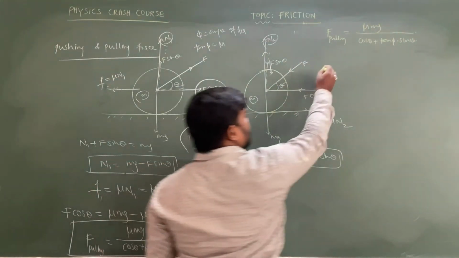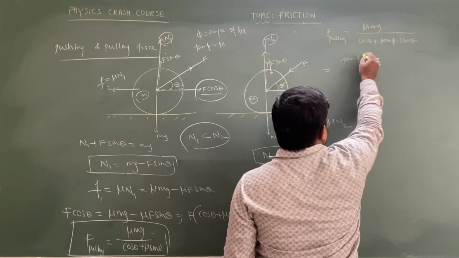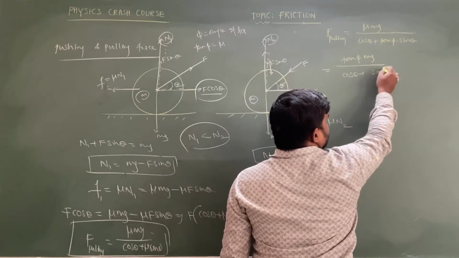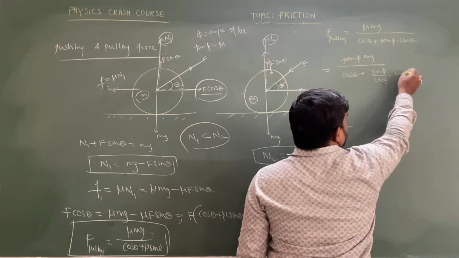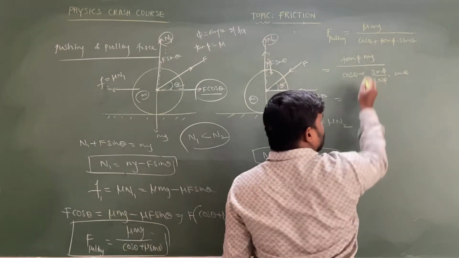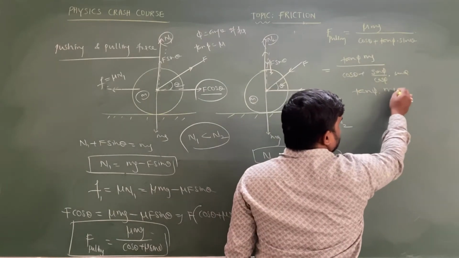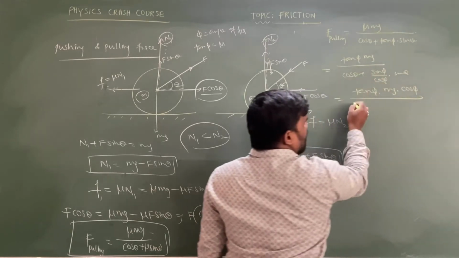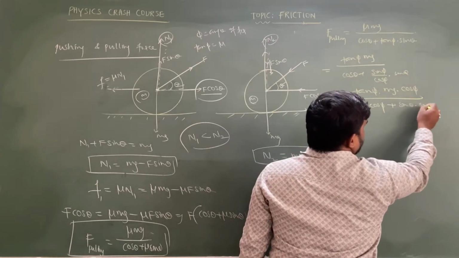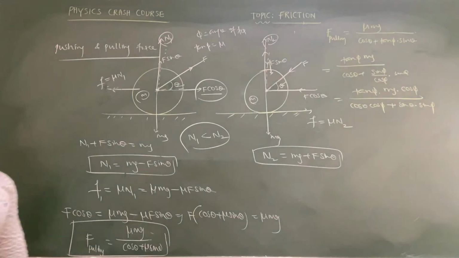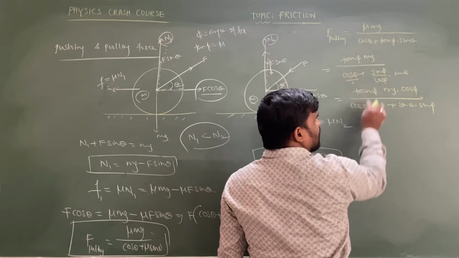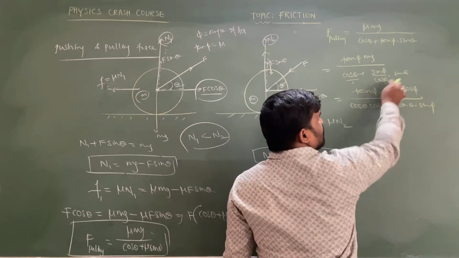After that we can also write tan phi even in the numerator: tan phi mg by cos theta plus tan phi, I am writing sin phi by cos phi, into sin theta. Cos phi is in the denominator, so it is taken as LCM and goes to the numerator: tan phi into mg into cos phi, whole upon cos theta into cos phi plus sin theta into sin phi. So this is the expanded form of this one. See here, cos phi is the LCM, so this cos phi goes to the numerator.